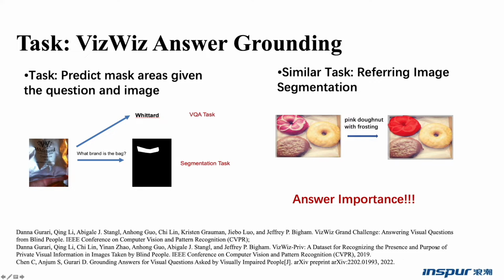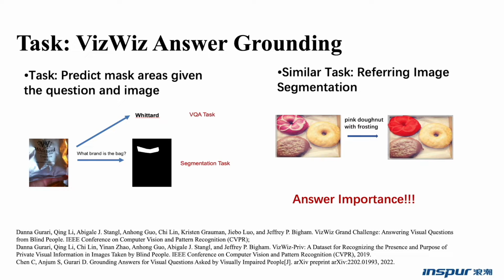There exists a similar task named referring image segmentation. For common referring image segmentation, the text caption may just be "the silver bag" and does not care about the detailed information on the bag. The text caption in referring image segmentation has a direct link to the ground truth mask area, while there is no direct link for VizWiz answer grounding.